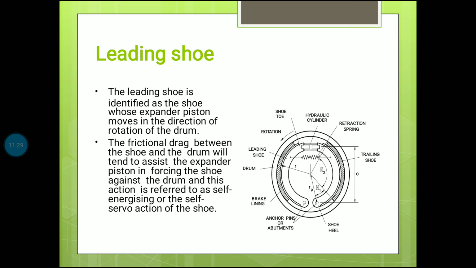Leading shoe: the diagram is given here. The friction drag between the shoe and the drum expands the piston, forcing the shoe against the drum, and this action is referred to as self-energizing or the self-servo action of the shoe.